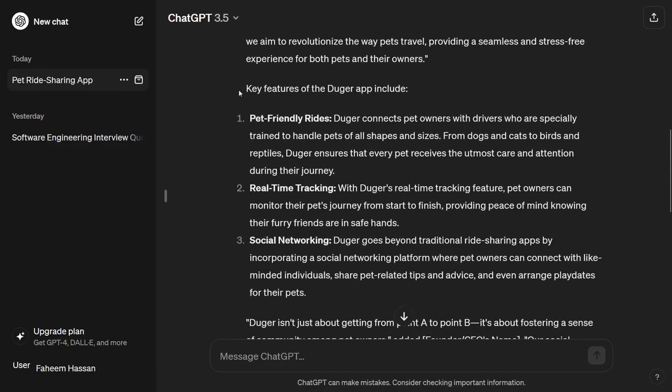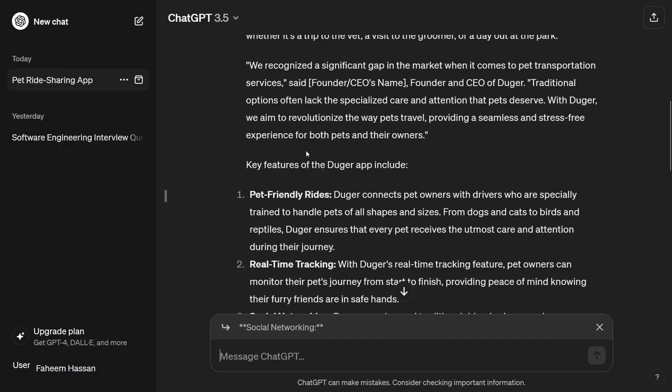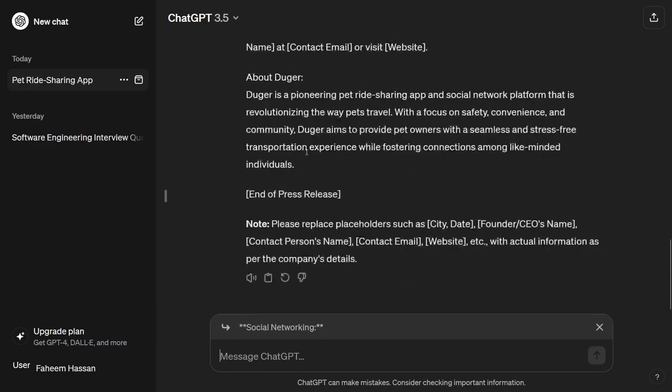And here you can see that you can read further. It has also provided me key features of the Duggar app that include pet-friendly rides, real-time tracking, social networking. Friends, you can see that we did not provide all of this stuff in our context, but still it can understand the context that we have provided. And obviously this is trained on a large amount of data available before 2022, and it is using that data. Maybe it has learned from thousands or millions of press releases that are already on the internet, and now you can see that by learning through data and by using our context, it is writing a press release for us.